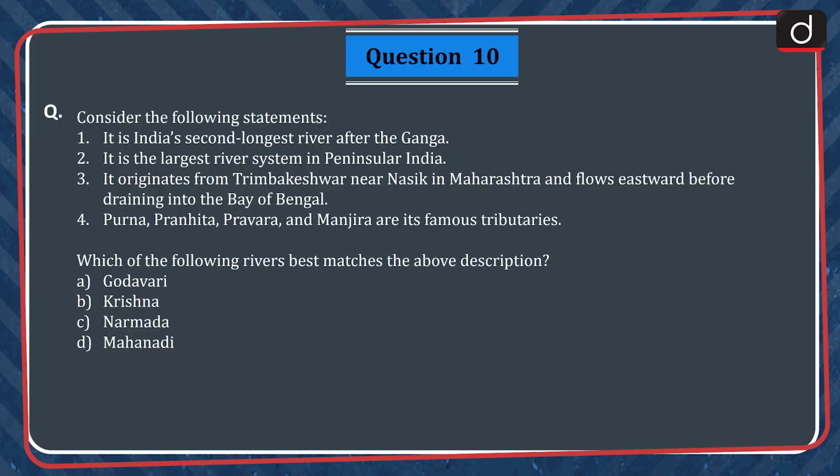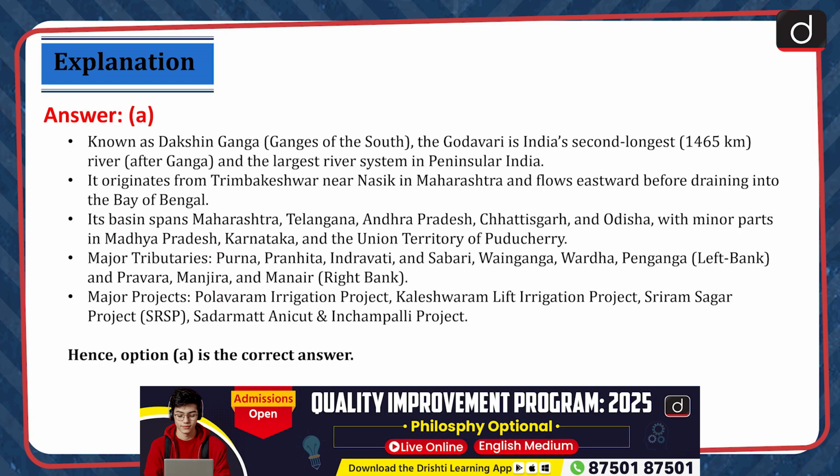Question 10. Consider the following statements. 1. It is India's second longest river after the Ganga. 2. It is the largest river system in peninsular India. 3. It originates from Trimbakeshwar near Nasik in Maharashtra and flows eastward before draining into the Bay of Bengal. 4. Purna, Pranhita, Pravara and Manjira are its famous tributaries. Which of the following rivers best matches the above description? A. Godavari, B. Krishna, C. Narmada, D. Mahanadi. The correct answer is option A.